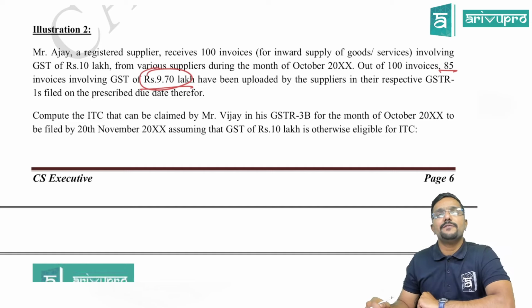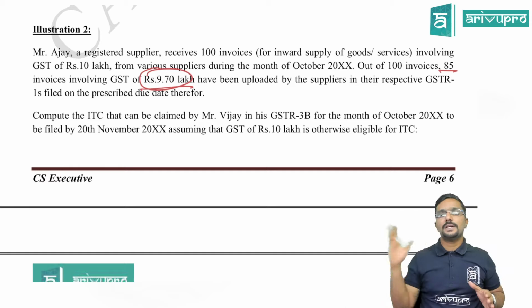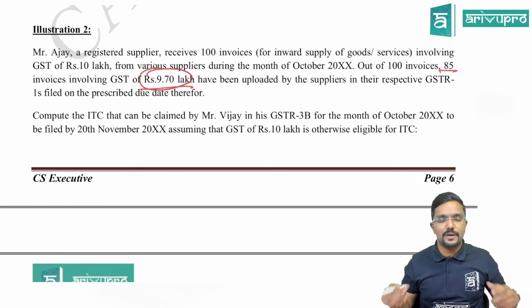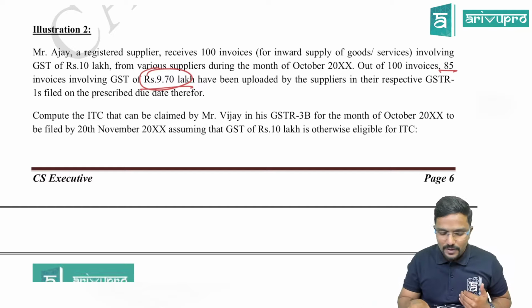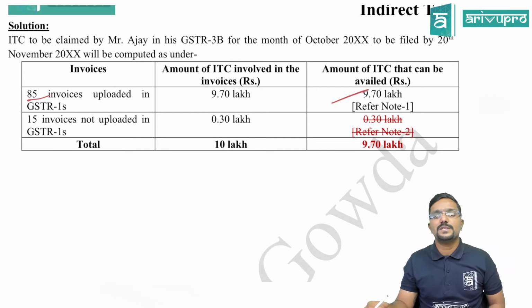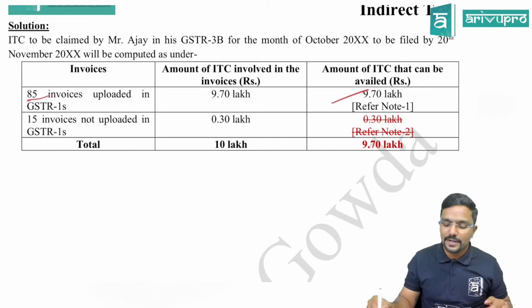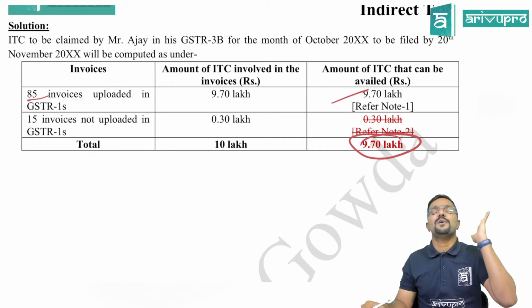Sir, what about the remaining 15 invoices? What is the credit attributable to them? 30,000. Can the recipient claim credit? No, sir. The recipient cannot claim credit. So for the month of October, the recipient will claim the credit in his GSTR 3B, which he will file in November. How much credit can he claim? With respect to the 85 uploaded invoices, he can claim the full 9.7 lakhs. With respect to the 15 invoices which are not uploaded, he cannot claim any credit. That means the total credit he can claim is only 9.7 lakh.